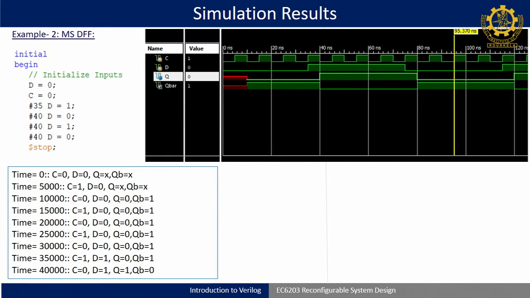Next, I have put the same thing here, the same coding. To see that the clock is generated, you can see this is 5, 10, 15 and 20, this is 20 nanoseconds. So correspondingly the clock is generated. This simulation window by default will show you the result up to 1000 nanoseconds. If you want to go beyond, you can just resimulate with another time. By default Xilinx shows a window of 1000 nanoseconds.